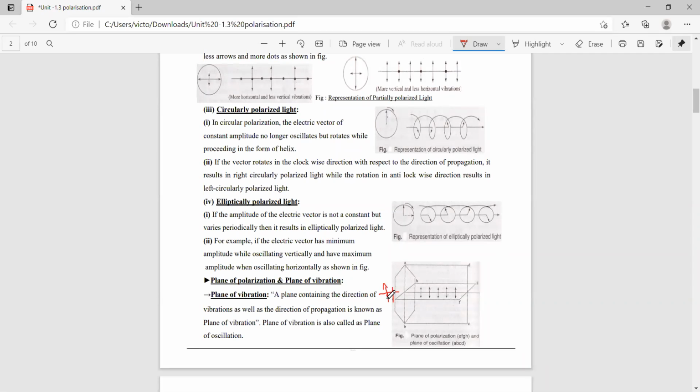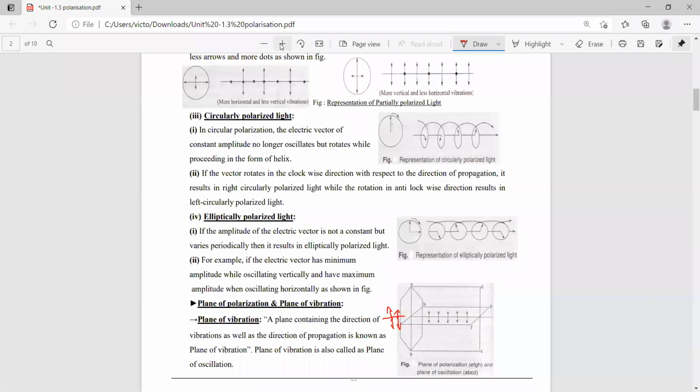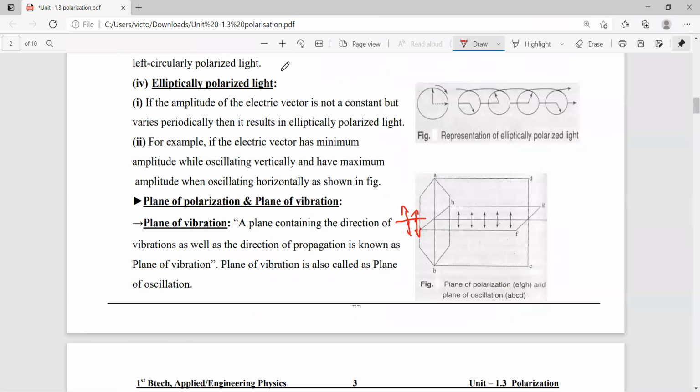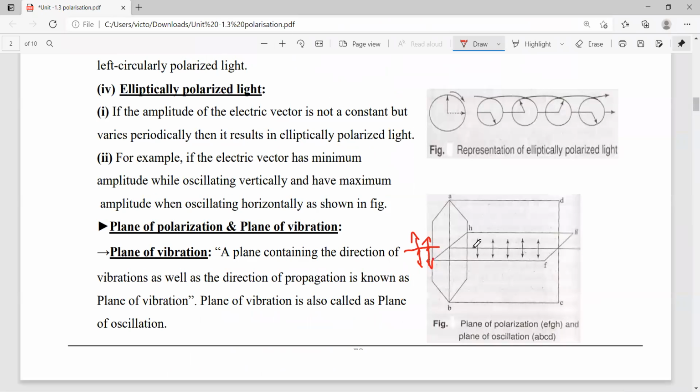Whenever an unpolarized light is incident on the tourmaline crystal, after the light is emitted from the crystal, you observe that there are no horizontal vibrations, only vertical. That means one-sidedness property. So it is named polarized light.